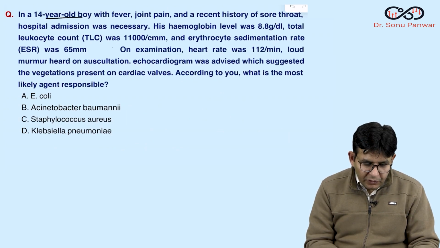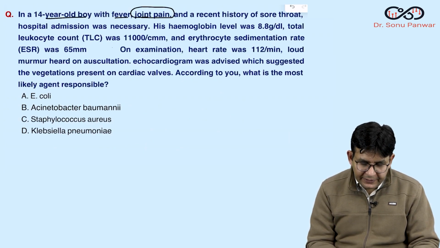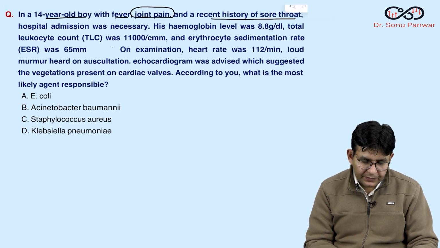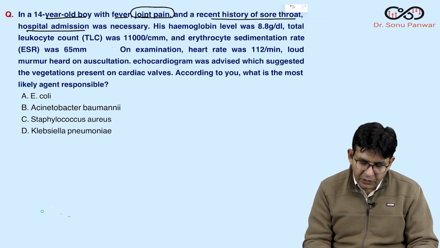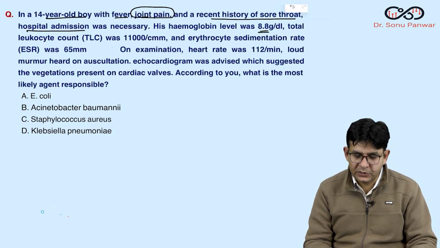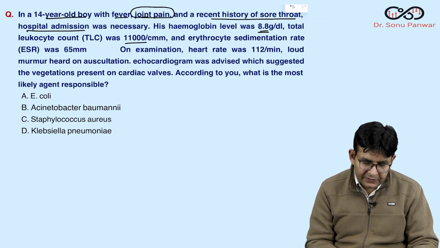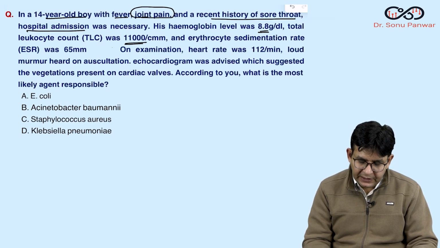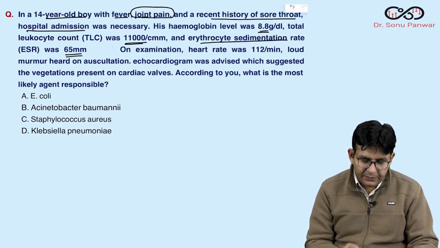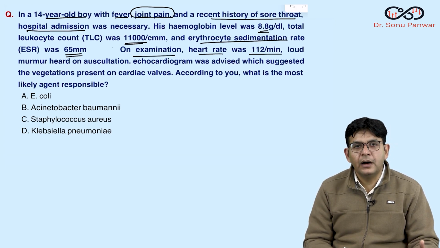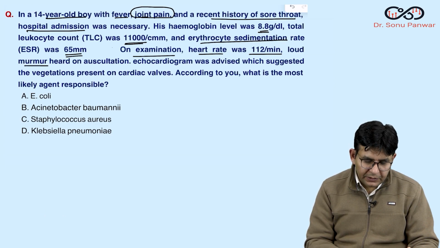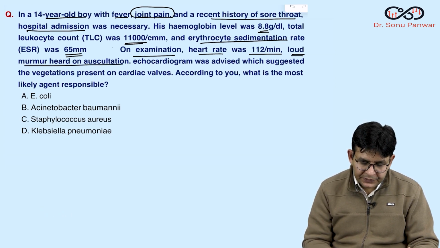Now, a 14-year-old boy with fever, joint pain, and a recent history of sore throat. Hospital admission was necessary for this particular child. The hemoglobin level was found to be 8.8, low. The total leukocyte count is 11,000 per cubic mm. ESR 65 mm. On examination, the heart rate was found to be 112 per minute. A loud murmur is heard on auscultation, and echo suggests vegetations are present in the cardiac walls.